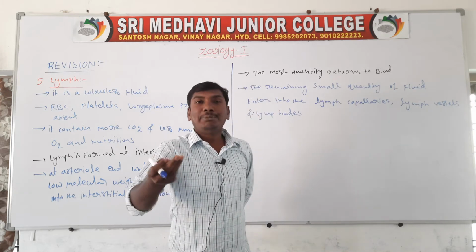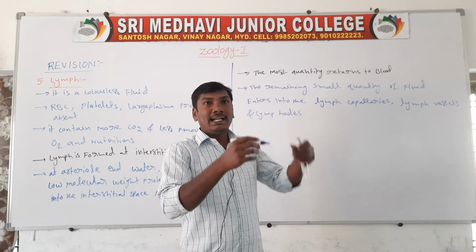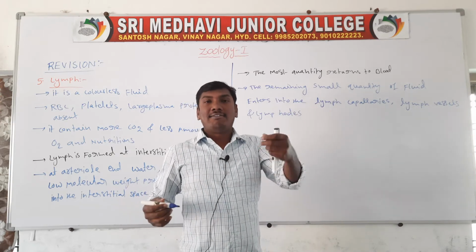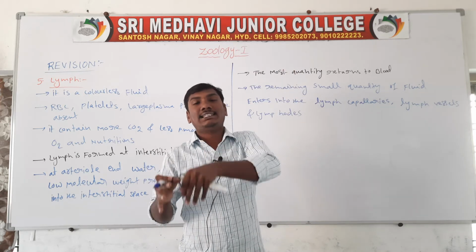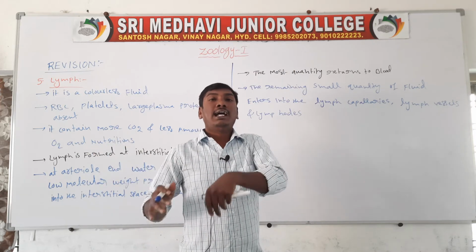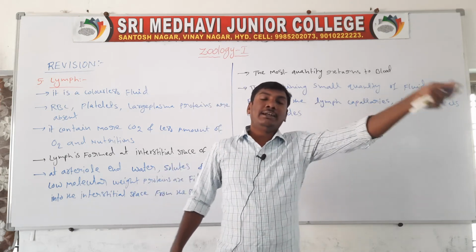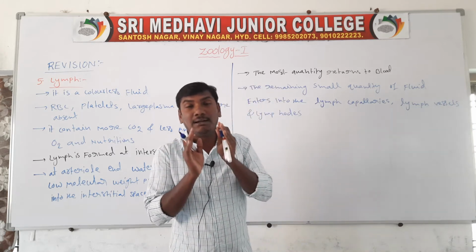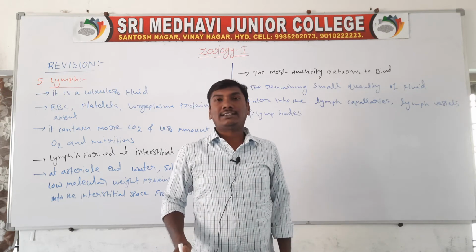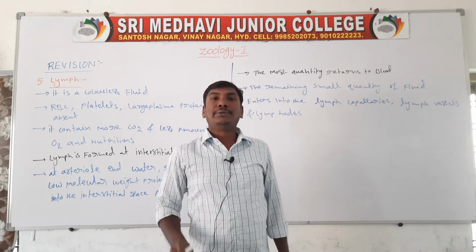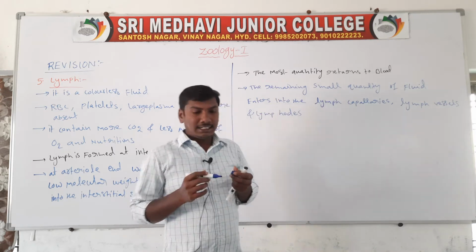Next, lymph is formed from the interstitial space of the tissues. At the arterial end of the blood, water, solutes and plasma proteins are filtered into the interstitial space. The larger quantity returns to the blood. The remaining small quantity enters into the lymph vessels, lymph capillaries and lymph ducts. So this is called lymph. See the detailed explanation in the online classes.